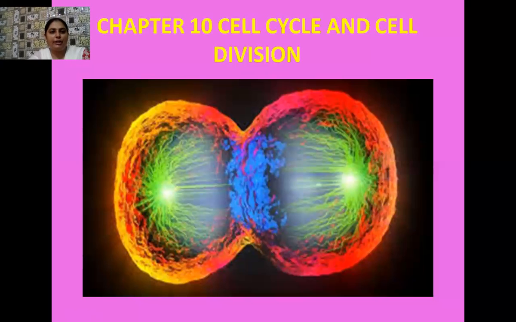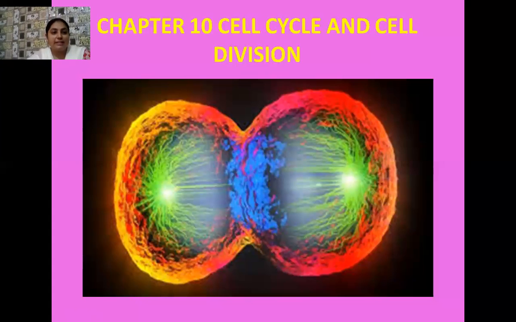So all living organisms always enjoy the period of growth, development, and later reach the stage of puberty. And after passing the stage of puberty, what happens? The living organism becomes capable of doing reproduction. So this is the initiation of their reproductive phase.